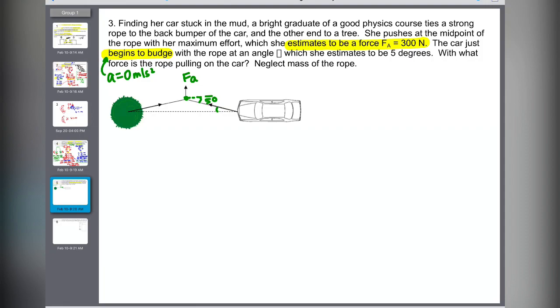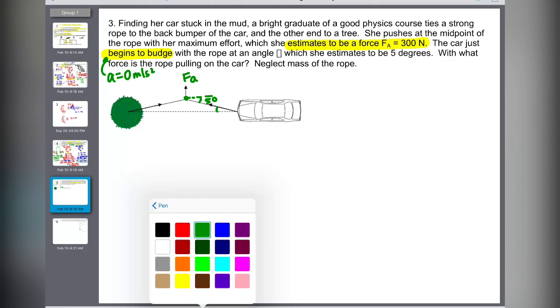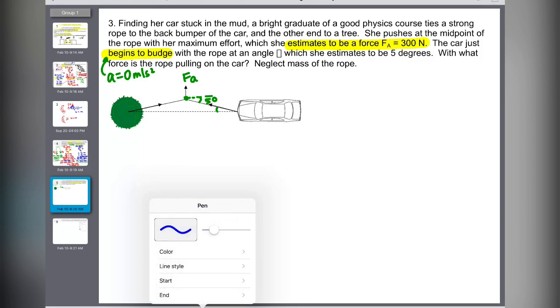I'm going to draw the picture slightly bigger, because you can recognize this is a first law question. It's in this lesson because it includes the rope. And when it's the same rope, what did we say? If it's the same rope, the forces of tension are the same. So you're applying a couple of things. This is a first law question, acceleration is 0. This is also a third law question because of the rope being the same. So let's draw a bigger picture so that we can split it up into the XY axes. We consider this a two-dimensional question because it now involves the X and the Y axes.